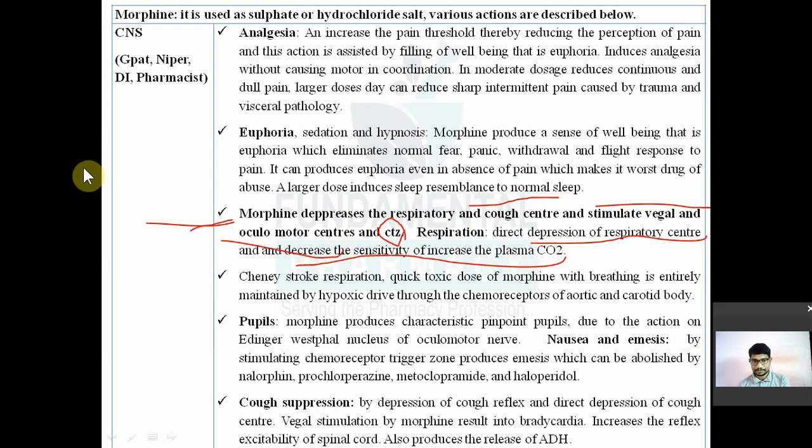Then toxic dose of morphine. If you take a toxic dose of morphine, then at that time breathing is entirely maintained by hypoxic drive. There are two types of drive that maintain the respiration: the respiratory center and the hypoxic drive. Hypoxic drive is maintained through chemoreceptors of the aortic and carotid body. तो वो आपका रेस्पिरेशन कंट्रोल करता है, रेस्पिरेटरी सेंटर. दूसरा एक होता है हाइपोक्सिक ड्राइव, that is through chemoreceptors.